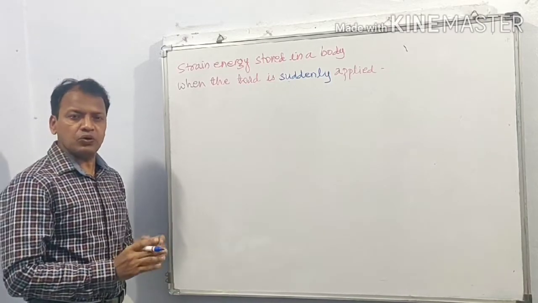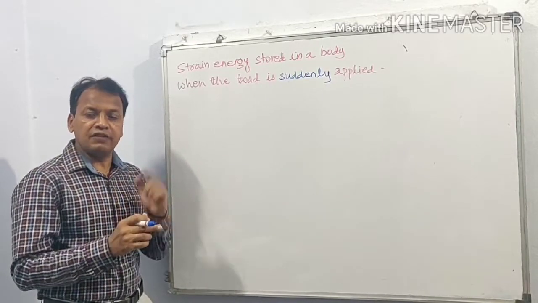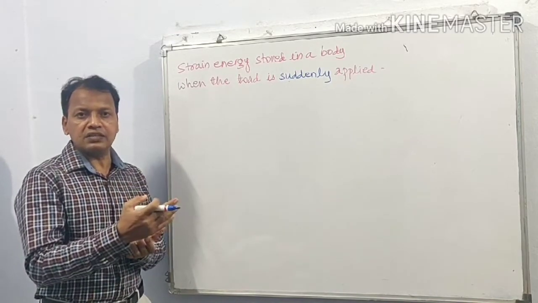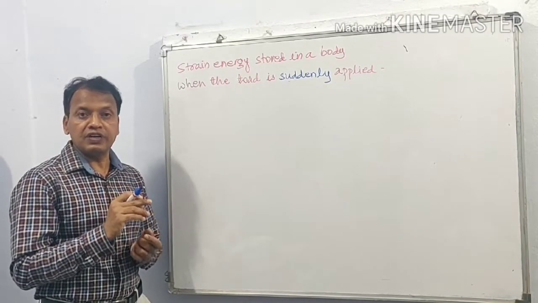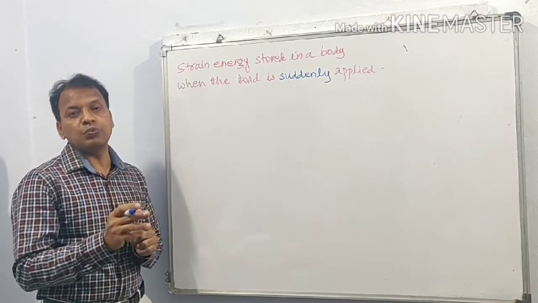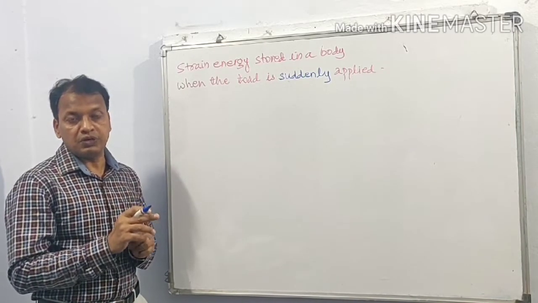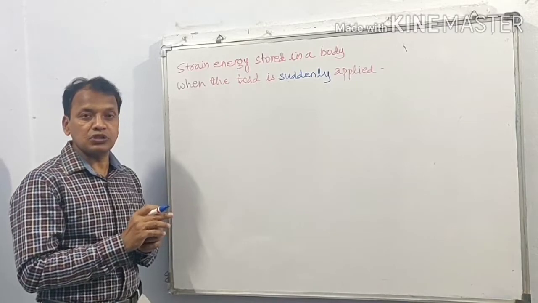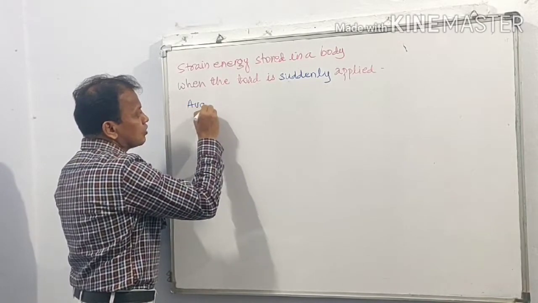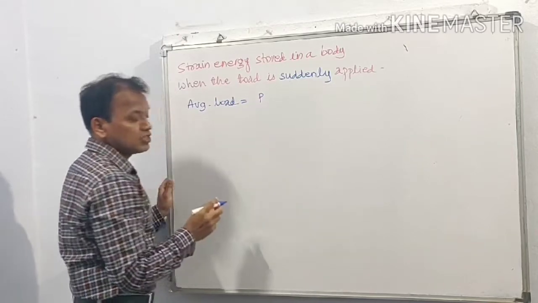In case of gradually applied load, what was happening? Initially load is 0, with smaller increments the load is increasing, and finally it is reaching P. But in case of suddenly applied load, immediately at the next instant load is P. So when we are finding average load, that is P plus P divided by 2, that is 2P upon 2, therefore it is equal to P. That means for the entire process the load is constant, load is the same. So here average load in case of suddenly applied load is equal to P, and it is not P by 2.